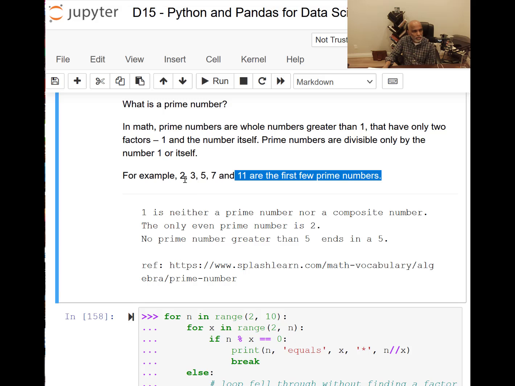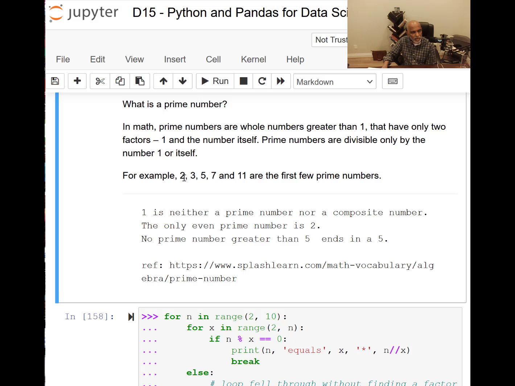Okay, because it's not divisible by any other number. Like 2 is only divisible by 2 and 1. 3 is only divisible by 1 and 3, but not 2. The rest of the numbers are not divisible either, at least it's possible to divide by the previous number.